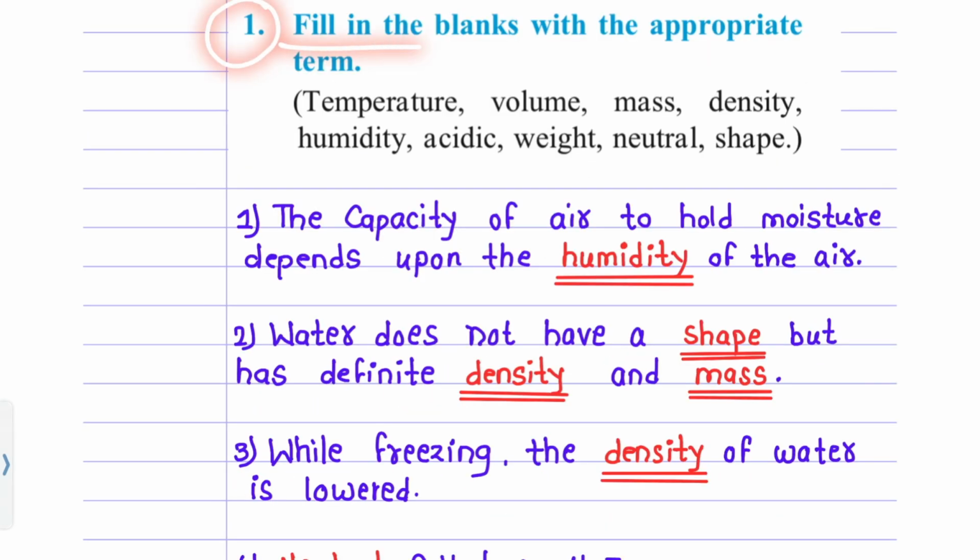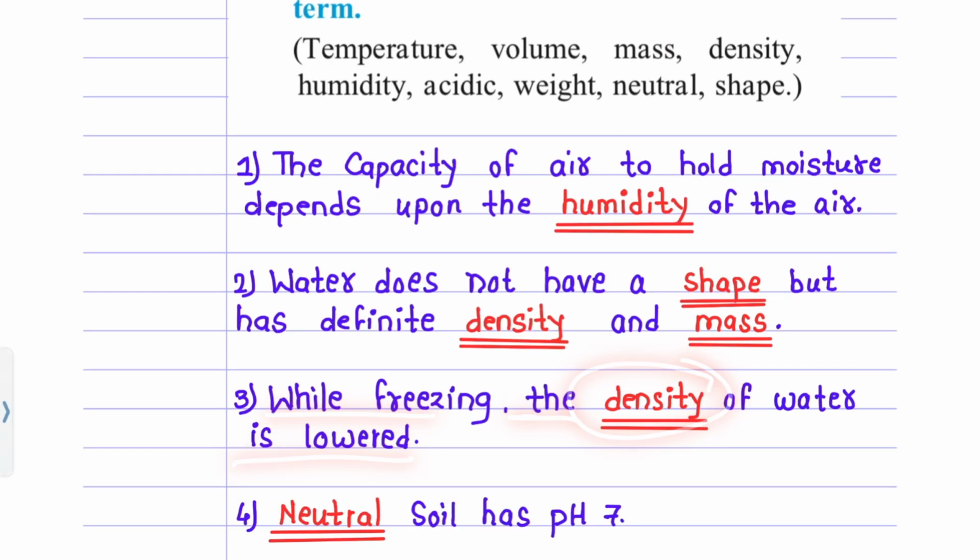Question number 1. Fill in the blanks with the appropriate term. 1. The capacity of air to hold moisture depends upon the humidity of the air. 2. Water does not have a shape but has definite density and mass. 3. While freezing, the density of water is lowered. 4. Neutral soil has pH 7.